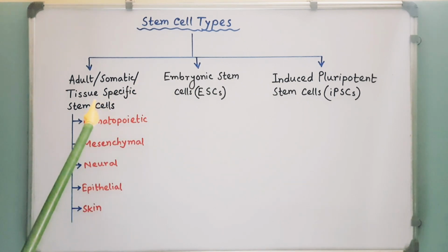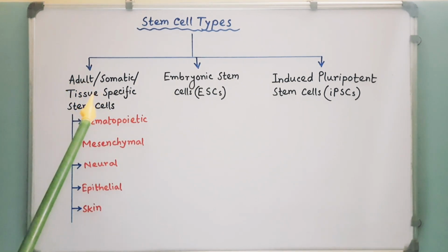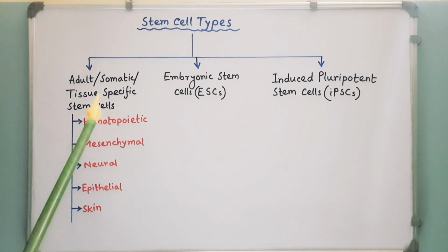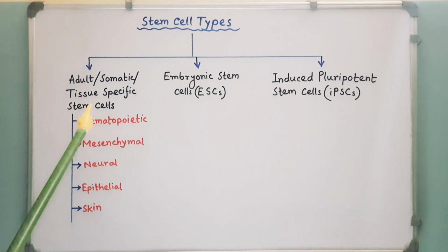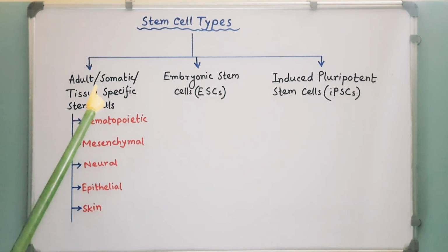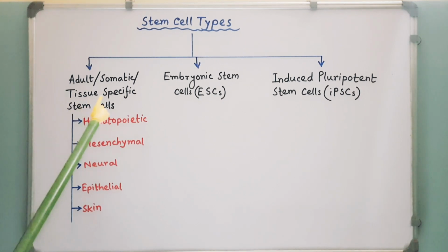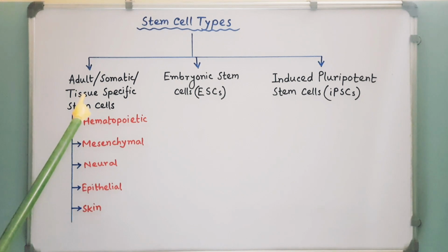Adult stem cells. Adult stem cells are undifferentiated cells found throughout the body within specific differentiated tissues. They can renew themselves or generate new cells that can replenish dead or damaged tissue. They are also known as somatic stem cells.